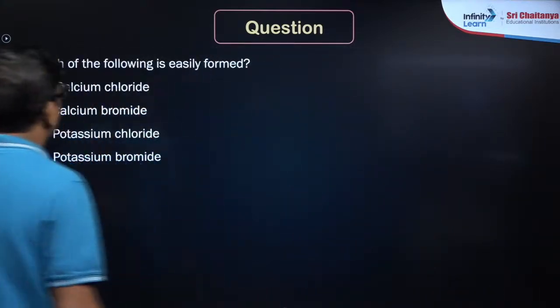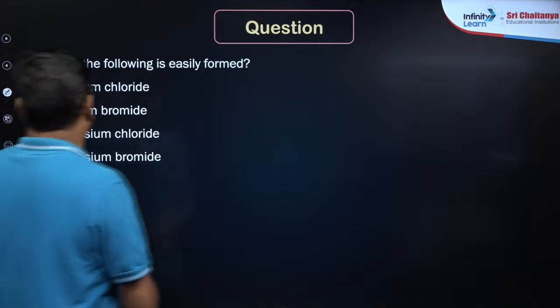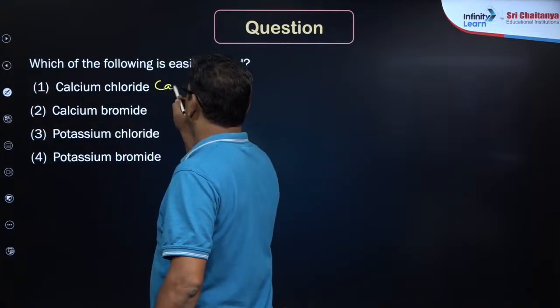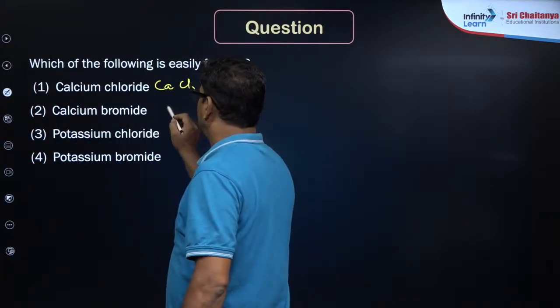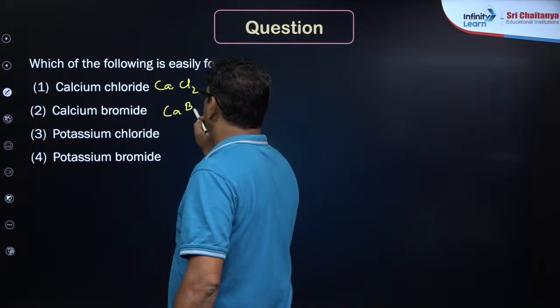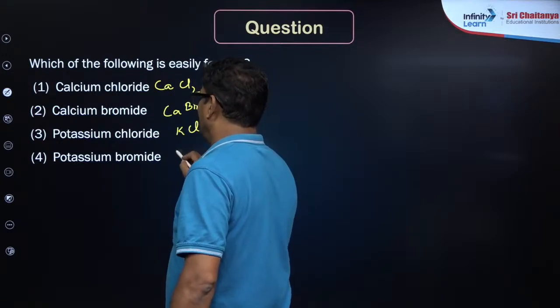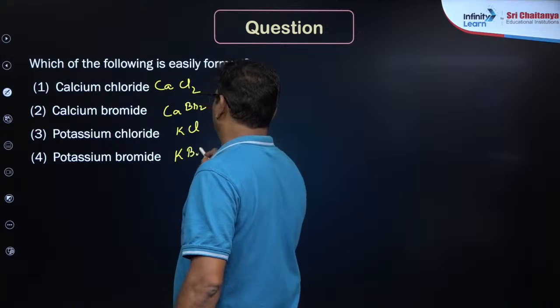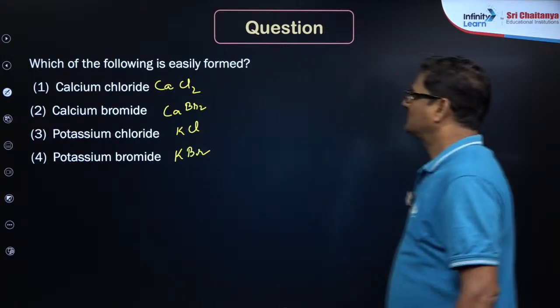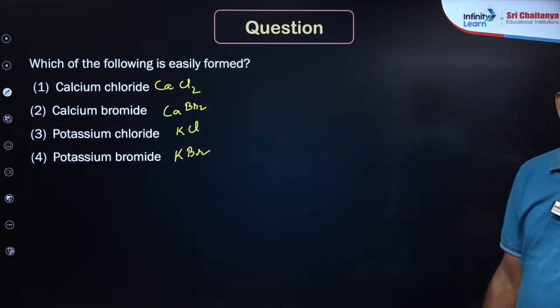And which of the following is easily formed: calcium chloride, calcium bromide, potassium chloride or potassium bromide? Who is going to get it?